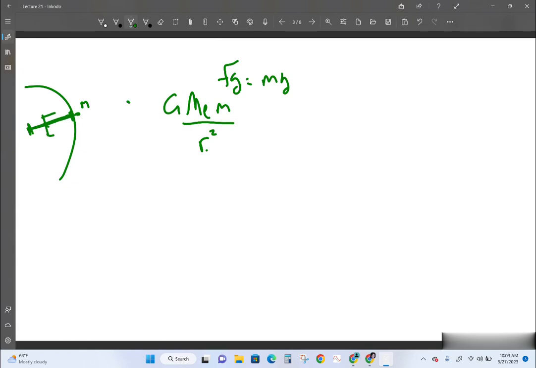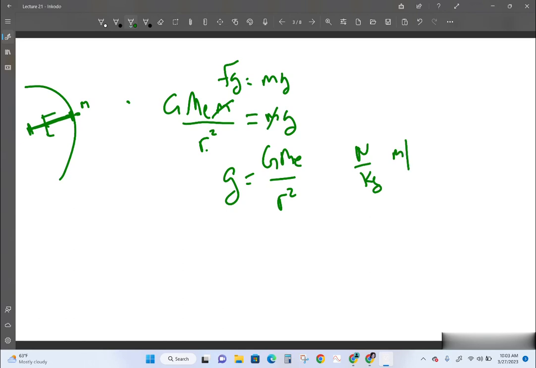If we're out further, it would be more than that. But those two things are equal to each other. And notice that your mass goes away. That gravitational field is always there, regardless of whether you're there. The units of it are newtons per kilogram or meters per second squared. It's the same thing, but we're going to think about the newtons per kilogram unit right now.